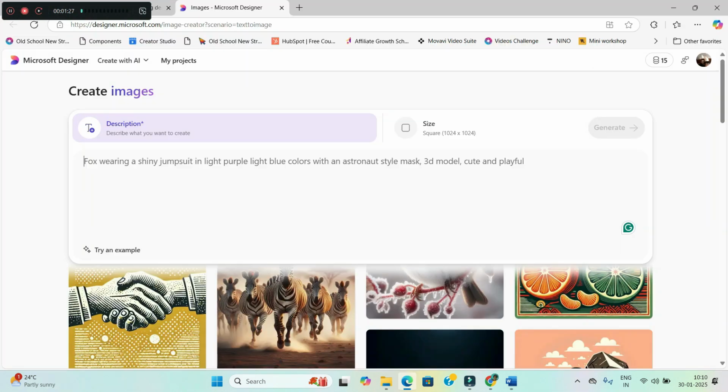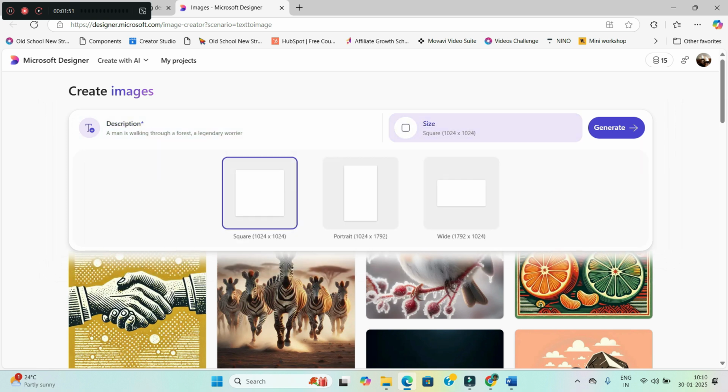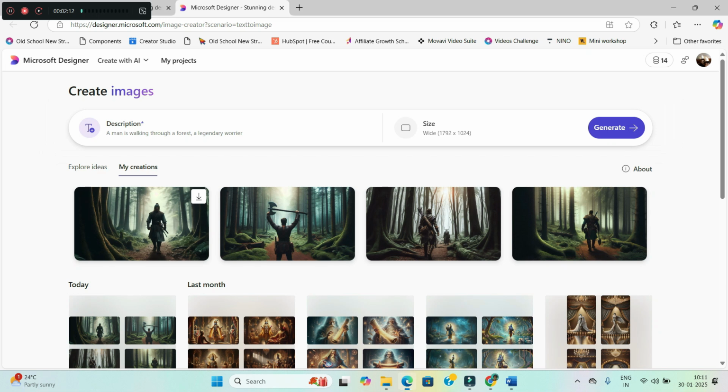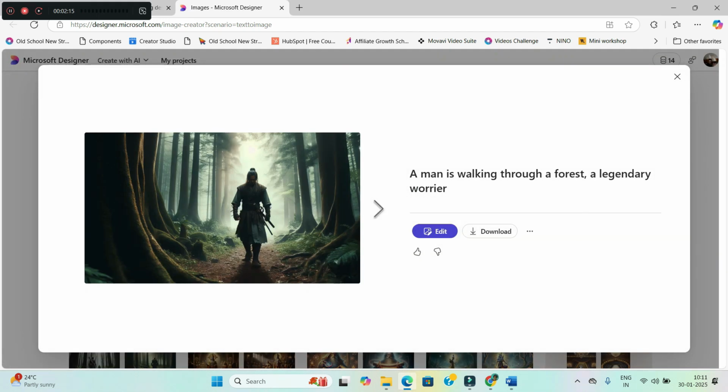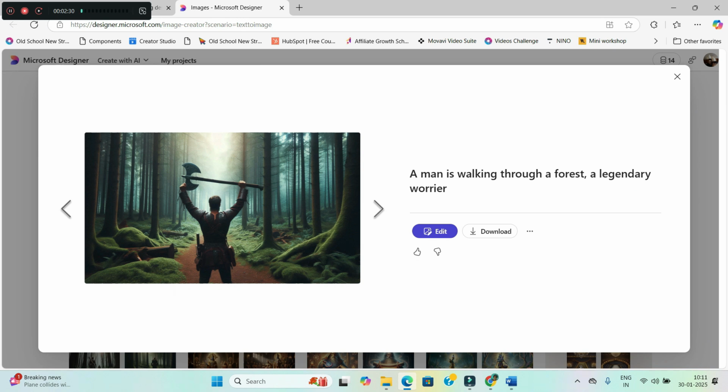First I will write a simple prompt. Suppose a man is walking through a forest, a legendary warrior. Now here I'm going to keep the widescreen ratio and generate. You see they have given 4 different images, but here we are not going to get a distinct understanding of where the camera is situated. It is kind of a neutral image. Now we are going to add some camera angles here. See, this is a neutral image, as if the camera is right behind this person.